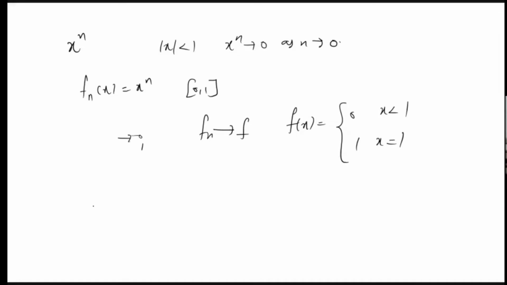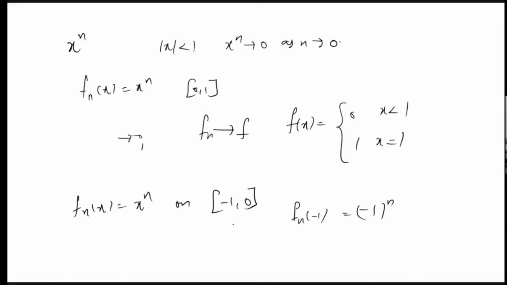So what happens if the definition is like this? Fn(x) is equal to x raised to n on the closed interval [-1, 0]. Here what will happen? At all points other than -1, by this result we know that it will go to 0. But if x is equal to -1, then Fn(-1) will be (-1) raised to n, which we know is an alternating sequence and it is not convergent.